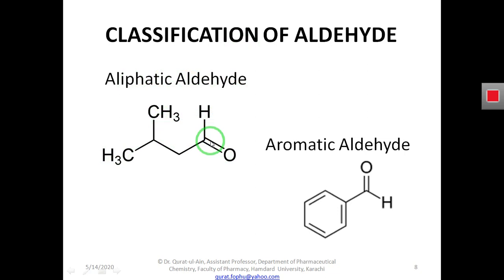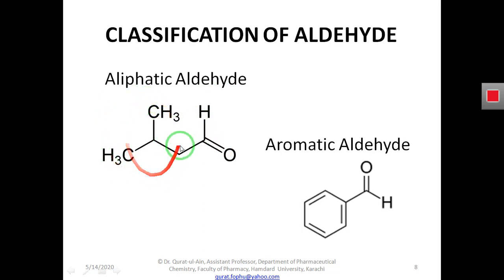So aldehydes are classified on the basis of the R group that is attached to the CHO aldehydic group. So what is the R group here? This is the R group. The rest of the group that is attached to the carbon of the aldehyde group will be the R group.